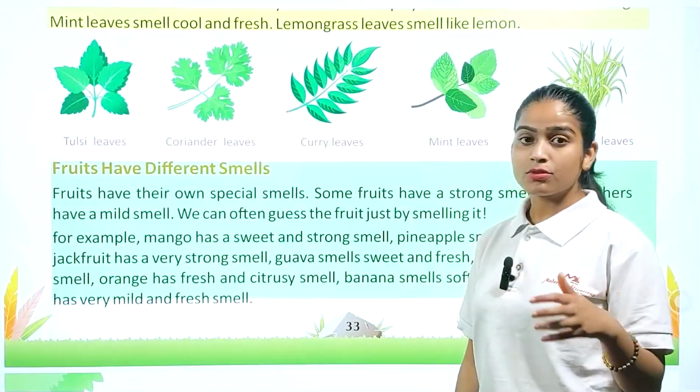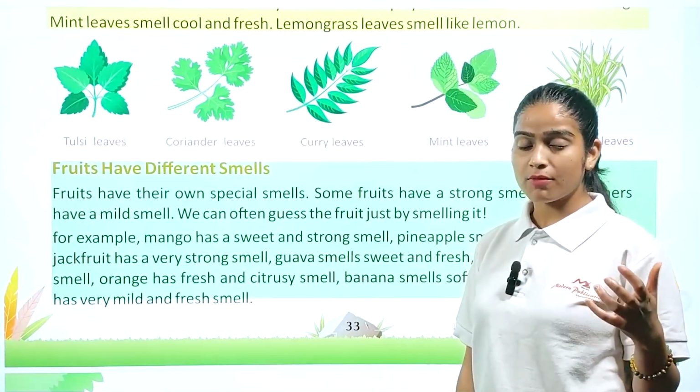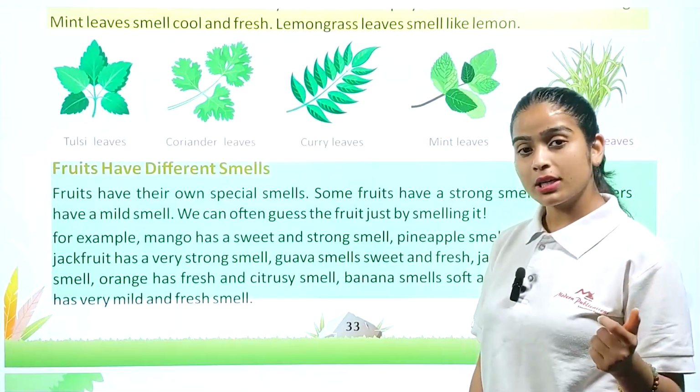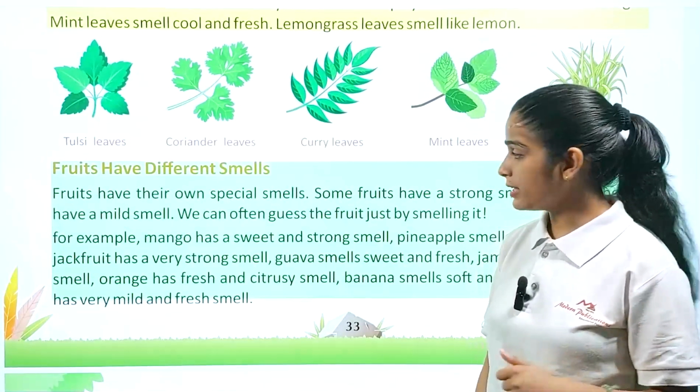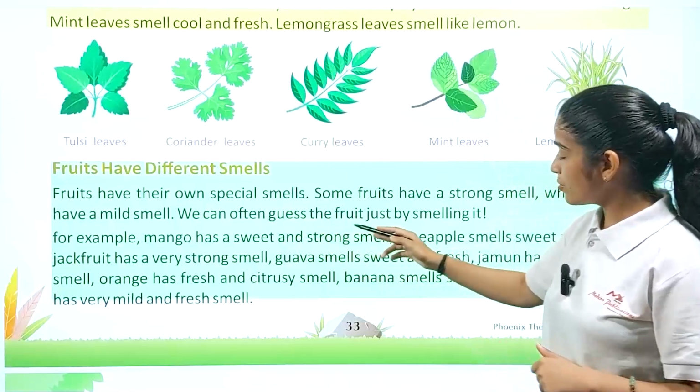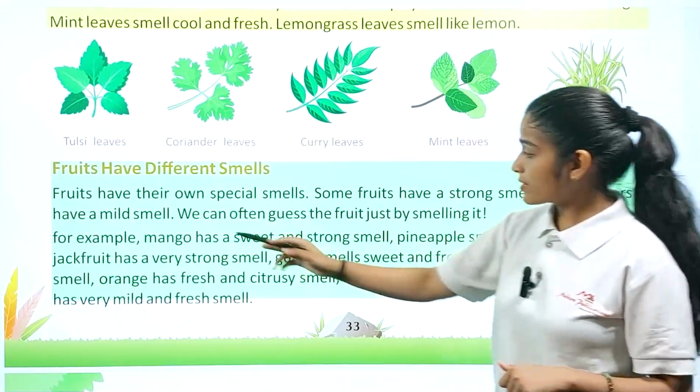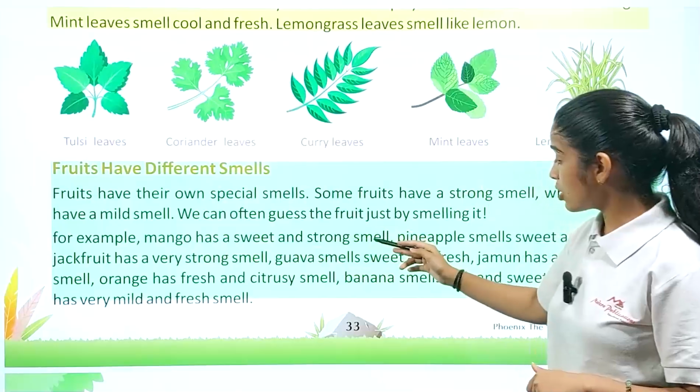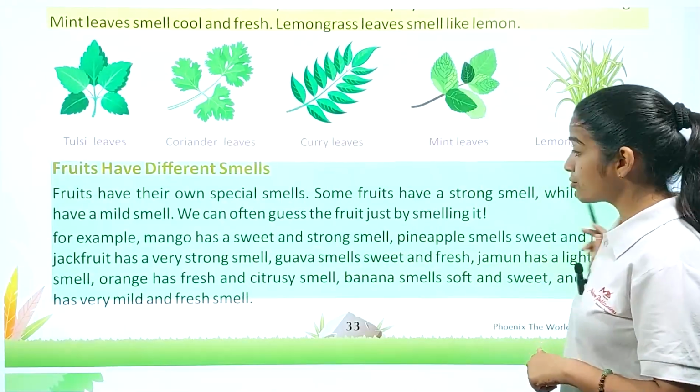And the other fruits which we cannot imagine just by closing the eyes, what are those? It could be your banana, right? So we can often guess the fruit just by smelling it. For example, mango has a sweet and strong smell. Pineapple smells sweet and fruity.